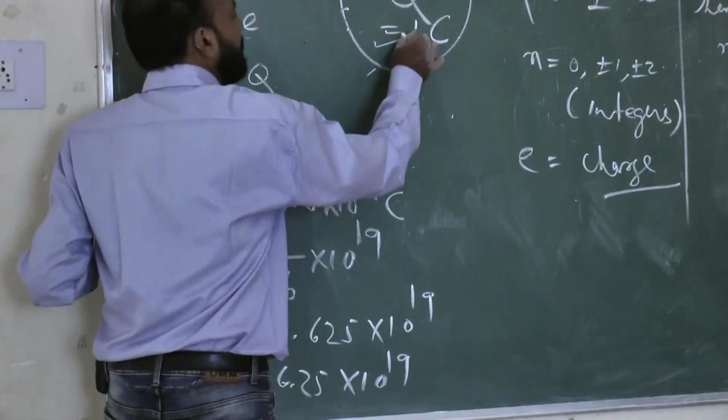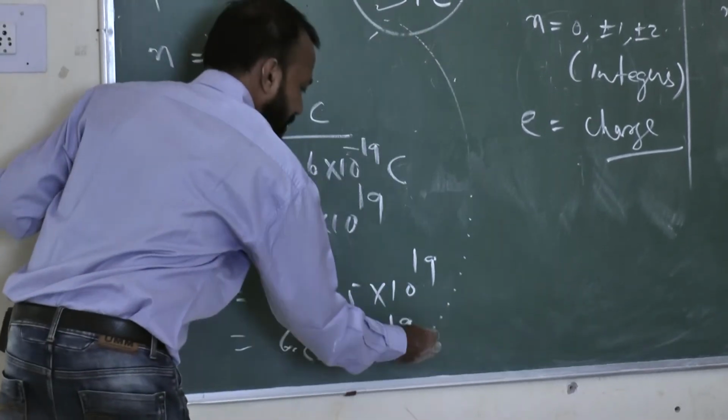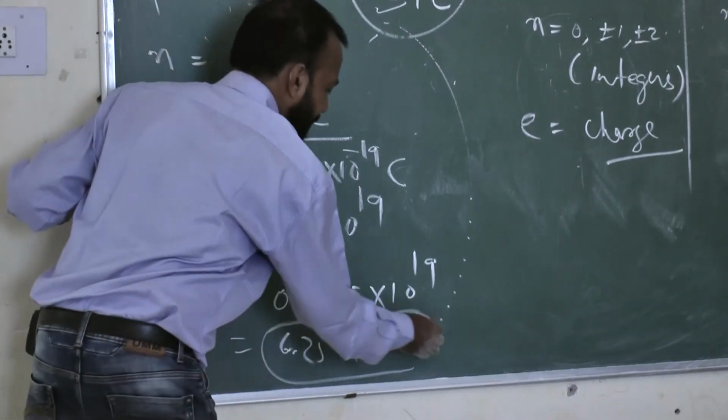That means if 1 coulomb of charge is present in this body, the total number of electrons will be 6.25 into 10 to the power 18.